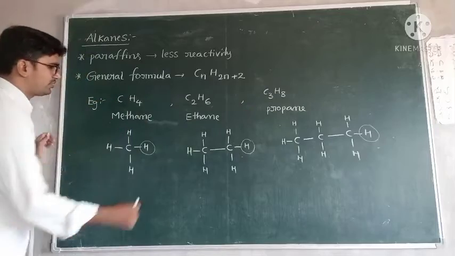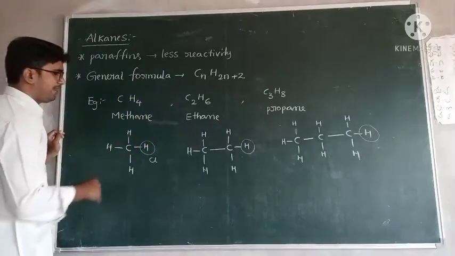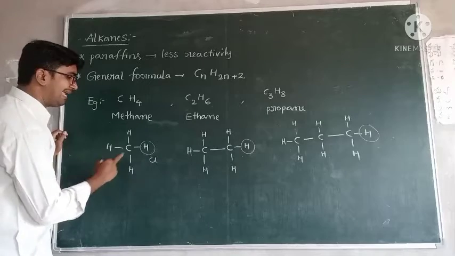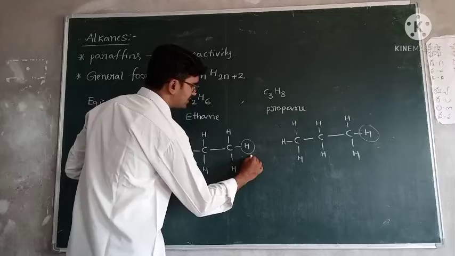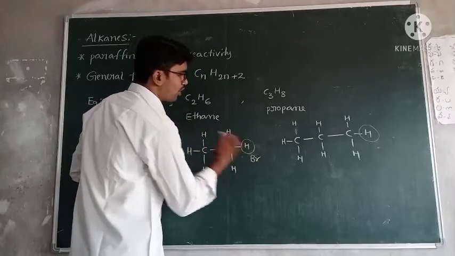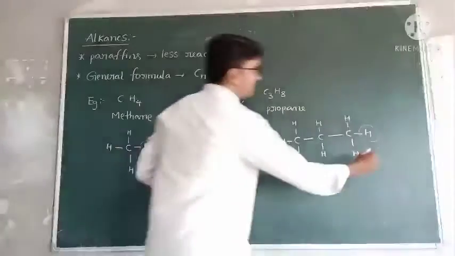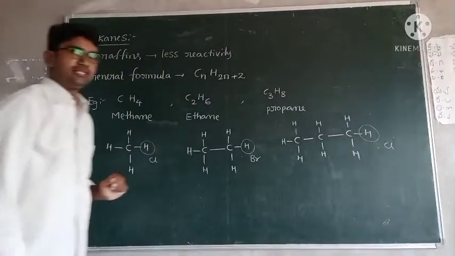For example, if this hydrogen is replaced by chlorine, then that is called methyl chloride. For example, if this hydrogen is replaced by bromine, this is called ethyl bromide. For example, if it is replaced by chlorine, it is called ethyl chloride.